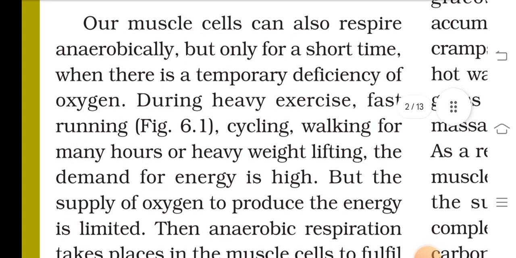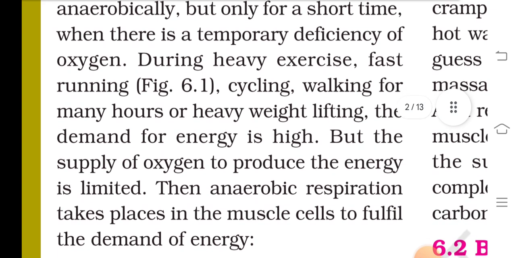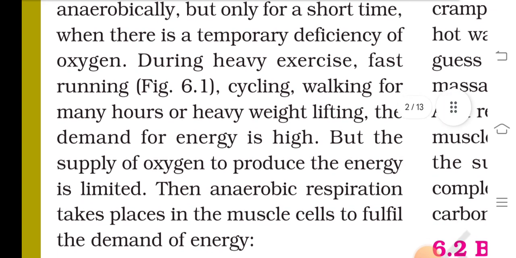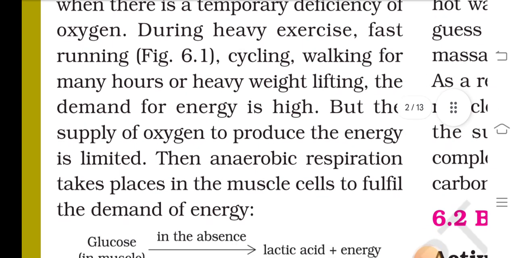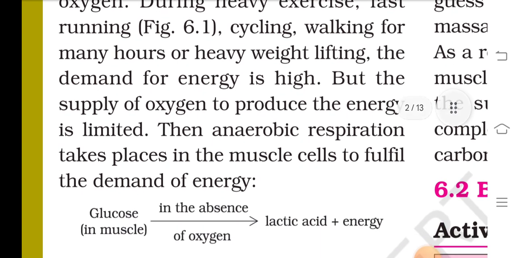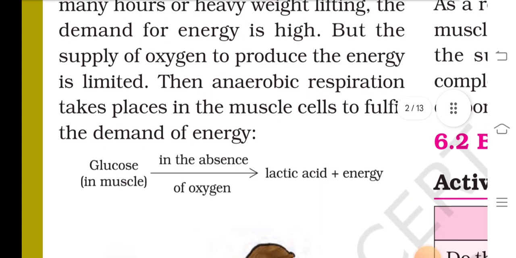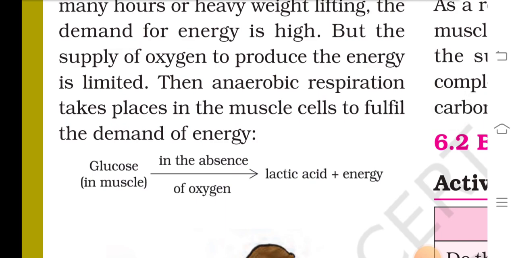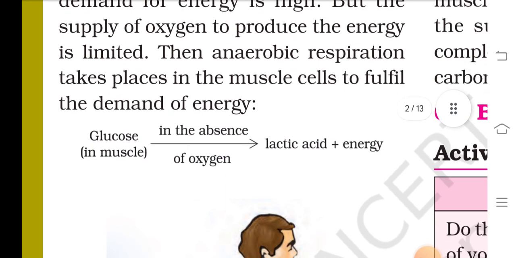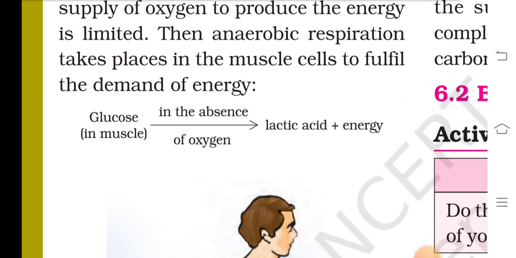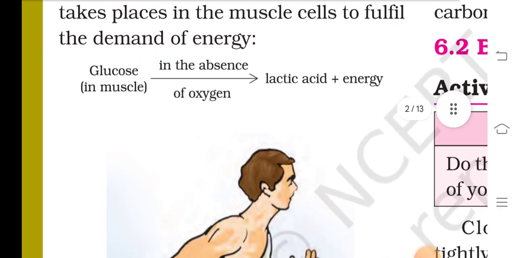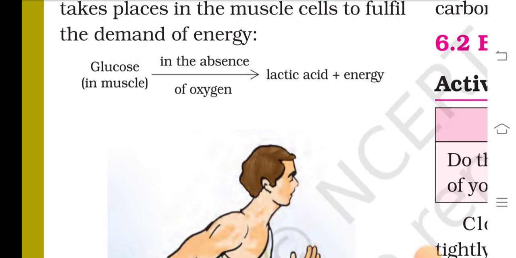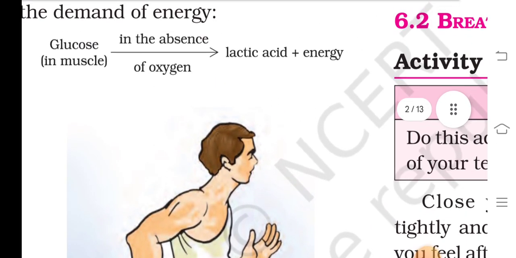Our muscle cells can also respire anaerobically, but only for a short time when there is a temporary deficiency of oxygen. During heavy exercise, fast running, cycling, walking for many hours or heavy weight lifting, the demand for energy is high, but the supply of oxygen to produce the energy is limited. Then anaerobic respiration takes place in the muscle cells to fulfil the demand for energy. Glucose in muscles in the absence of oxygen gives lactic acid plus energy.